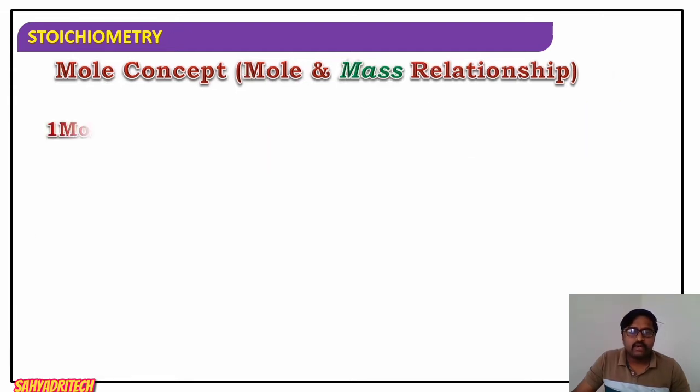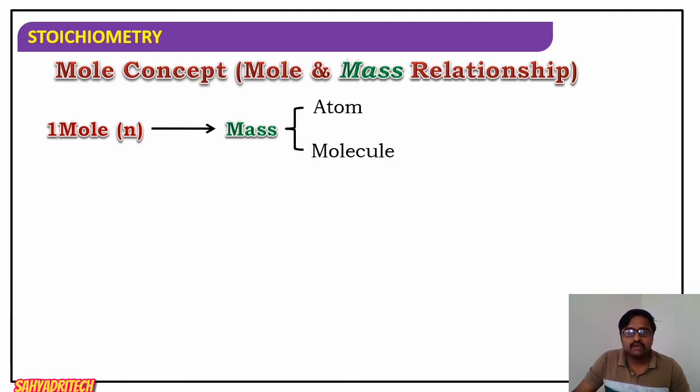Well, this mole can be related to the mass of an element, the atomic mass, as well as the mass of a molecule, the molecular mass. For all elements, the atomic mass is related to 1 mole. The atomic mass or atomic weight of an element represents a mole.